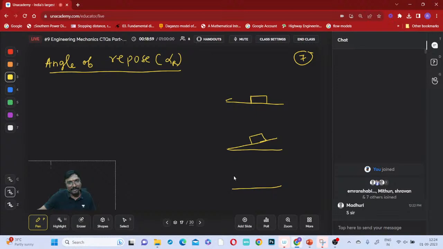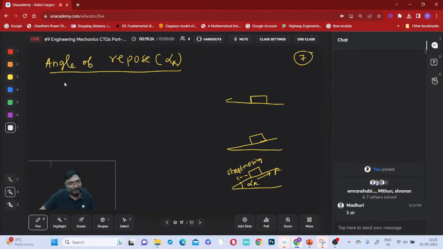But what happens if you just observe, at a particular angle? At a particular angle, that body will try to move, that body will start moving, right? And the friction will be acting in this upward direction, you can say. That body will start moving. That angle is called your angle of repose, right?